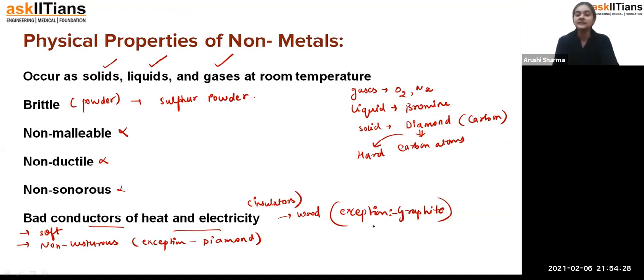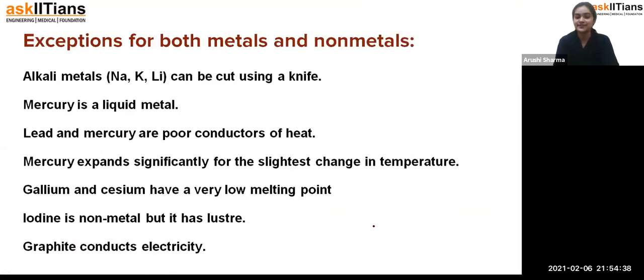Okay, so we have discussed the physical properties of metals, then the physical properties of non-metals. Now what is left? We are left with the exceptions. So as we can see here, students, what are the exceptions? Alkali metals, the basic metals, sodium, potassium, and lithium, can be cut using a knife. So this is the exception.